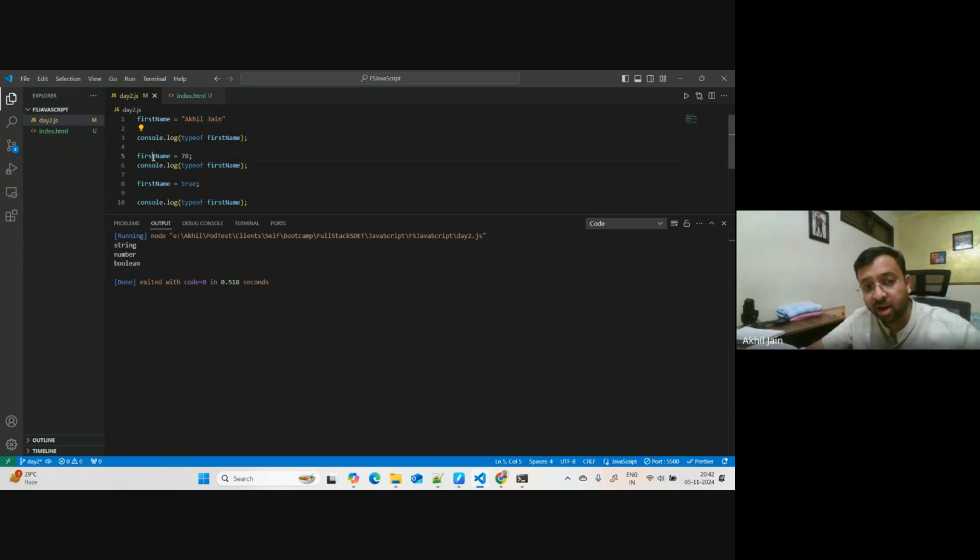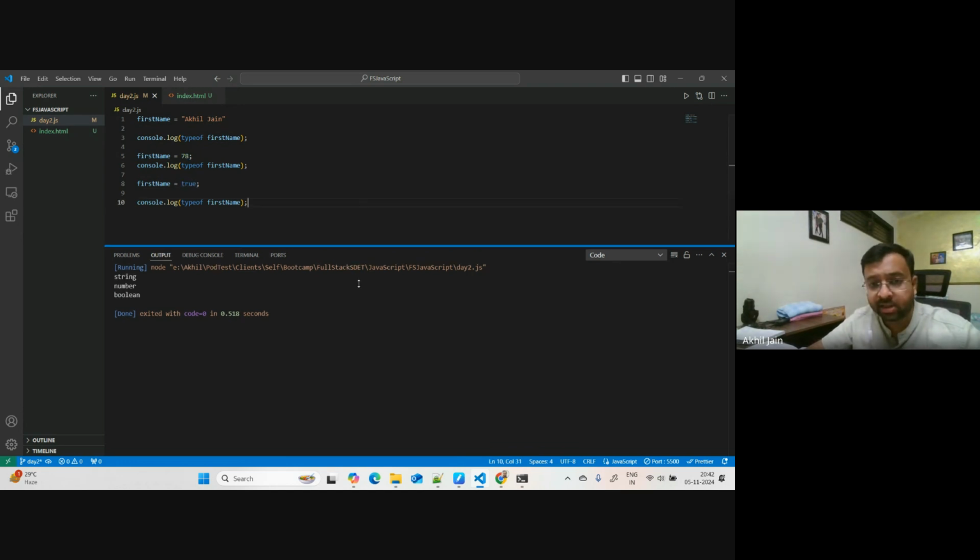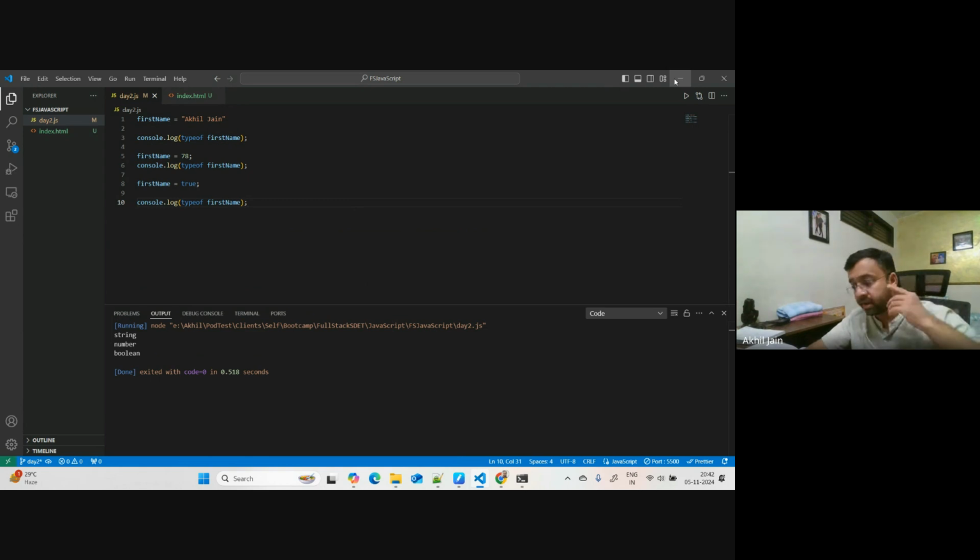Then I updated the value of this variable to 78, and then the data type which this variable is holding is of number type. And then I change it to the Boolean value. Okay, great. So these three are okay, I hope we understand this part. And you can create any variable with these different kinds of values and it will work.